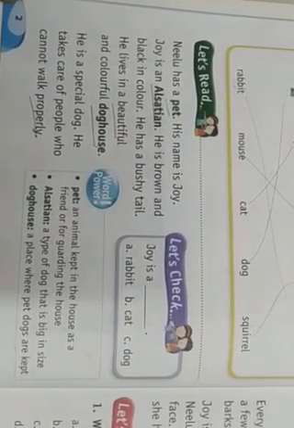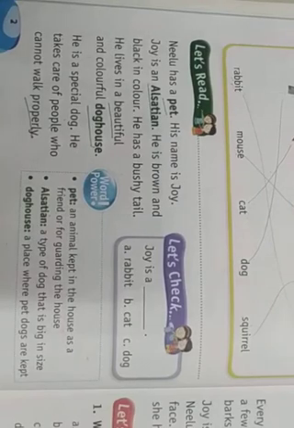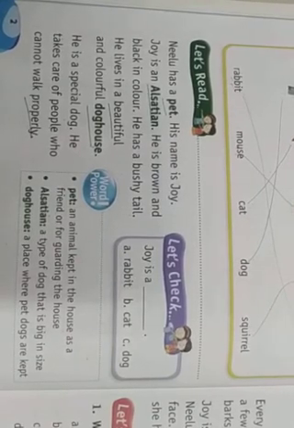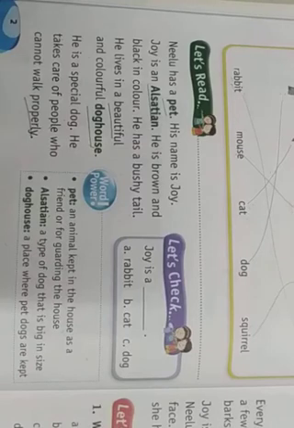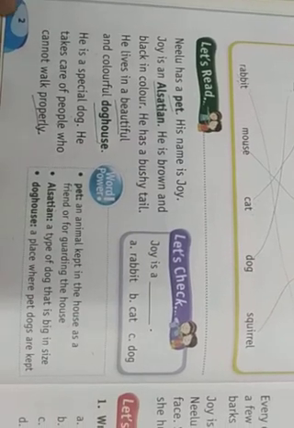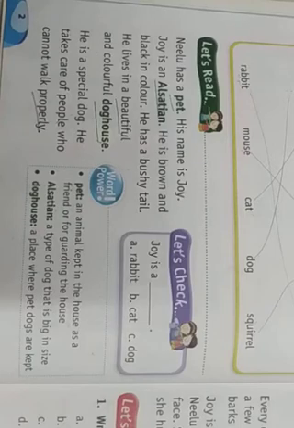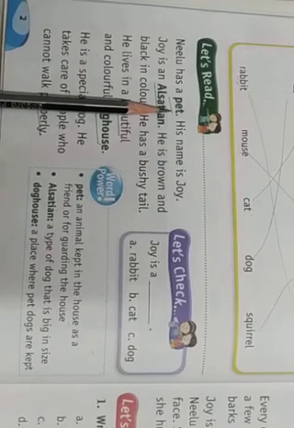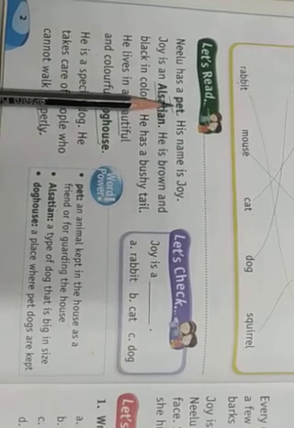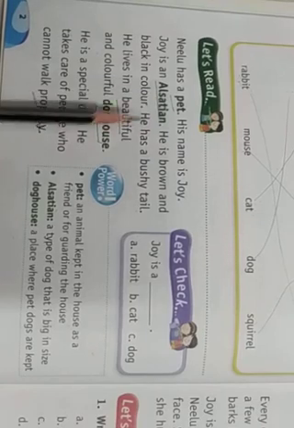Let's start the lesson. The lesson name is Neelu and Joy. In this lesson, Neelu is the name of a girl, and Joy is the name of a dog. Before we start reading this lesson, we must get familiar with the meanings of some new words. Here the green colored words are there, and for them we have a meaning.